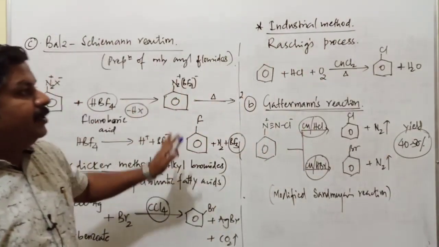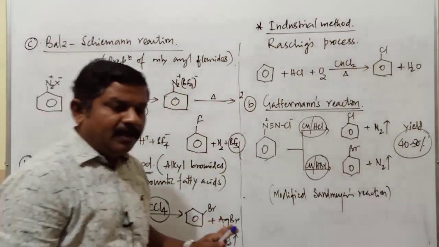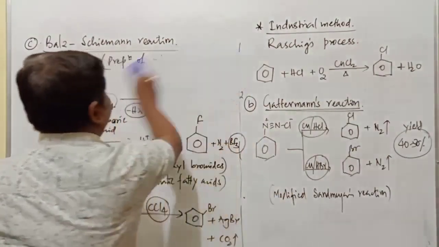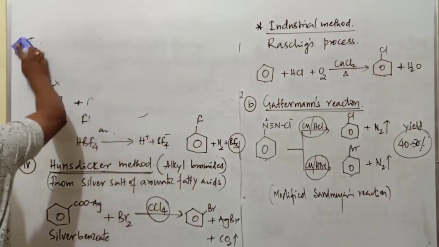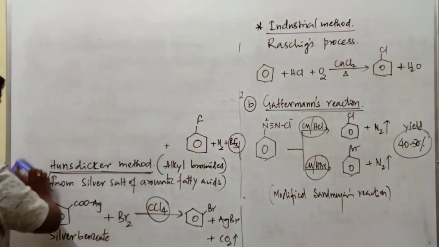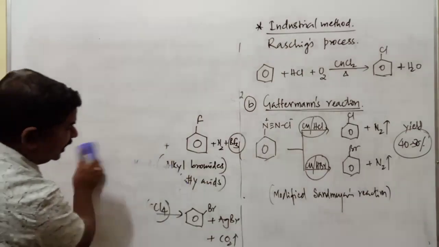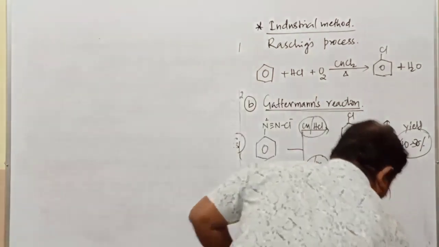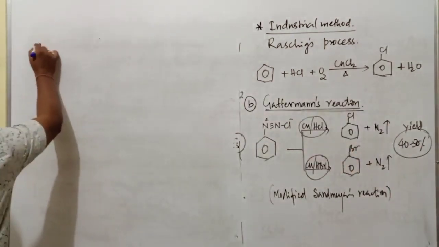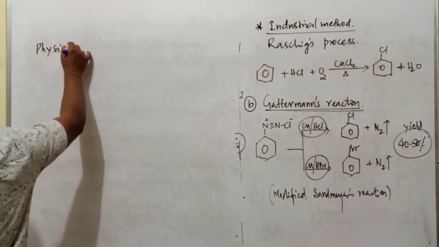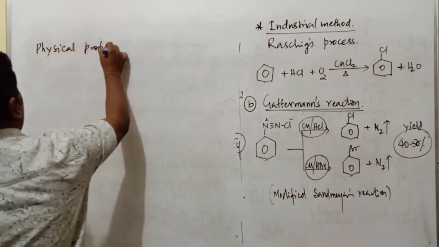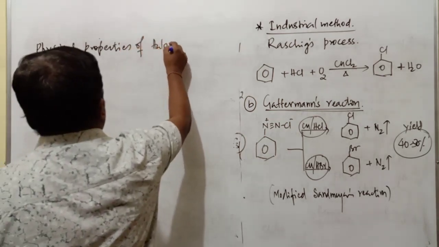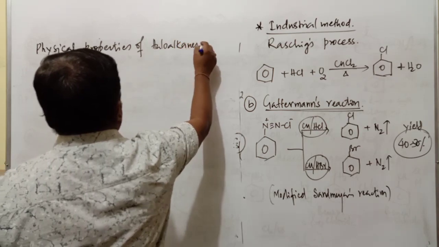Alright students, so we have discussed the complete methods of preparation of haloalkanes as well as haloarene compounds. After the preparation of haloalkanes and haloarenes, next is the physical properties of haloalkanes and haloarenes.